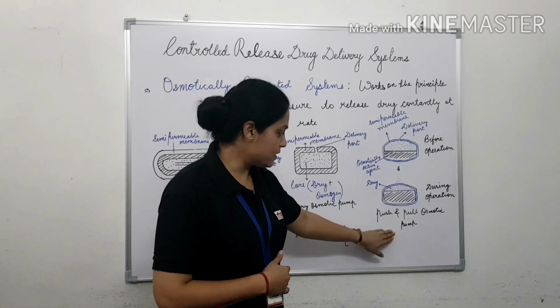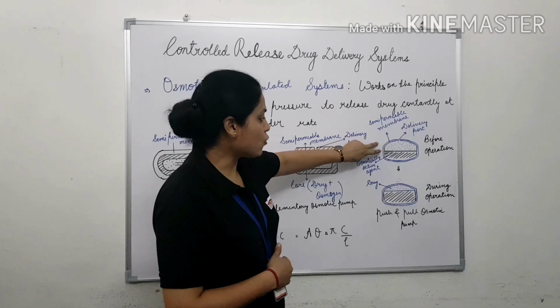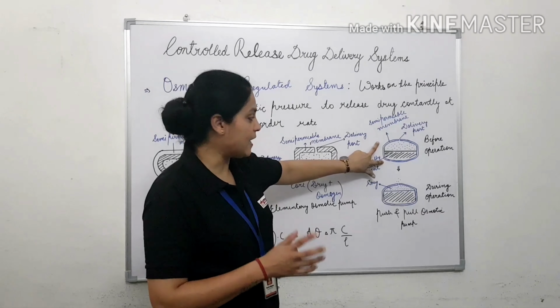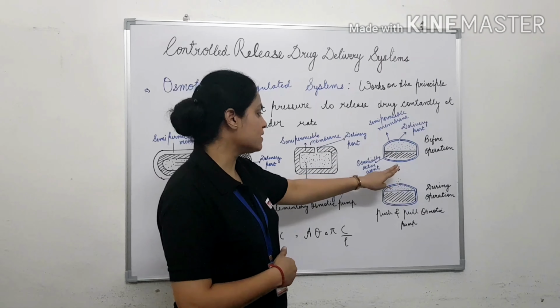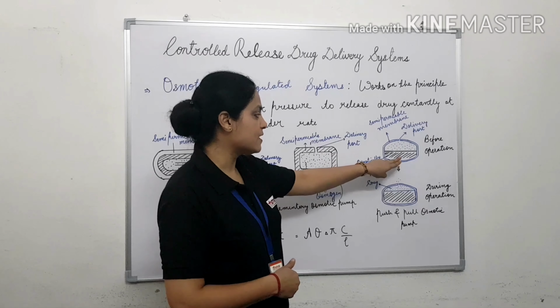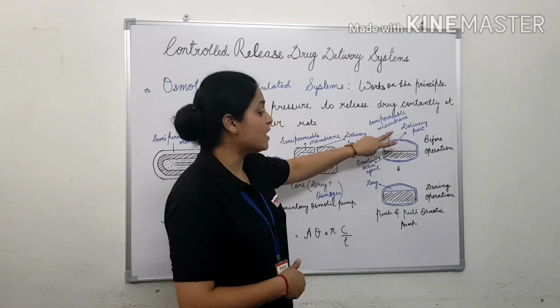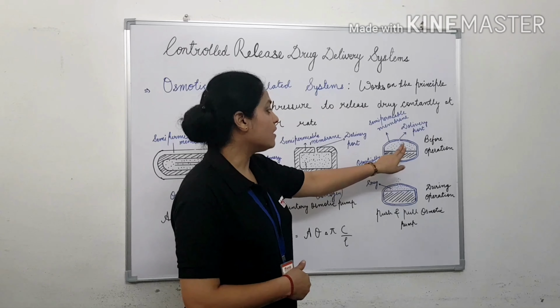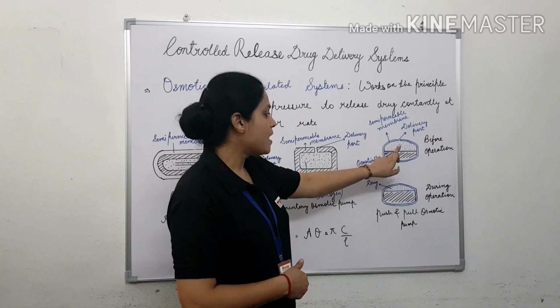Now, in the push and pull osmotic pump, this is before operation. Before operation, it is just like a tablet which contains two sections. In one section, the osmotically active agent is incorporated. In the other, upper section, where the delivery port is, there is a drug reservoir. It contains the drug.